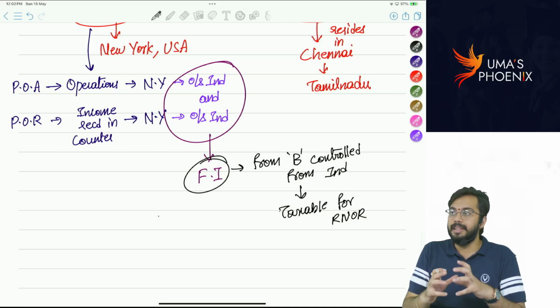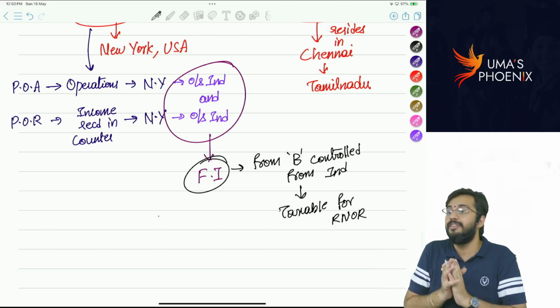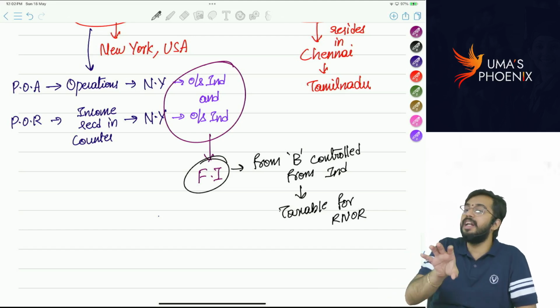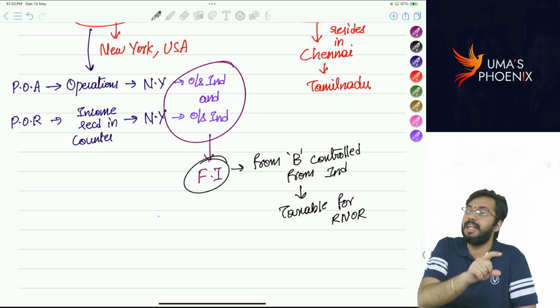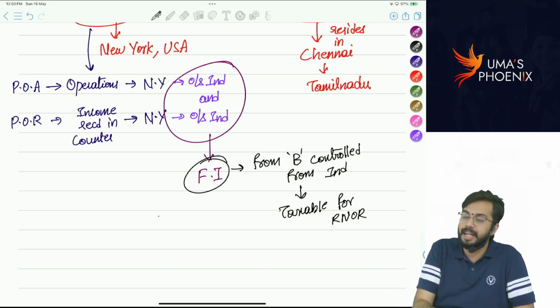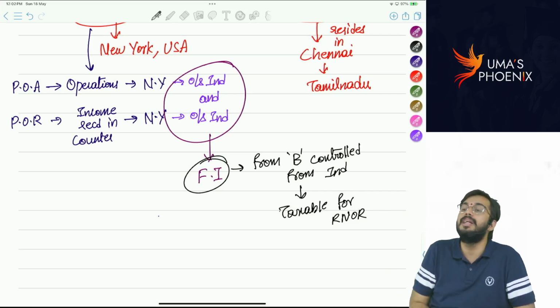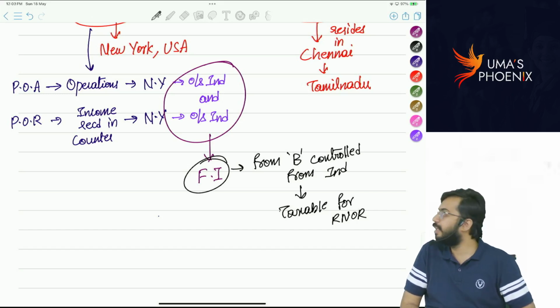So what do you mean by this? If any income is received and accrued outside India, we call it foreign income. But if that foreign income is received because the business situated outside India is controlled from India, or because of a profession set up in India, then such type of foreign income is taxable for RNOR. Are you able to understand? With this example, I hope you got the clarity about what foreign income from business controlled or profession set up in India means. Did you get the clarity?